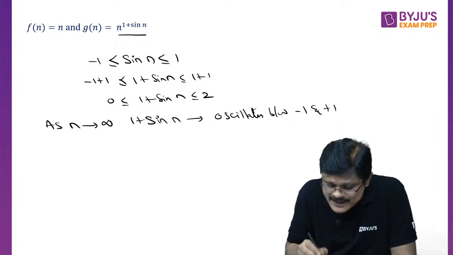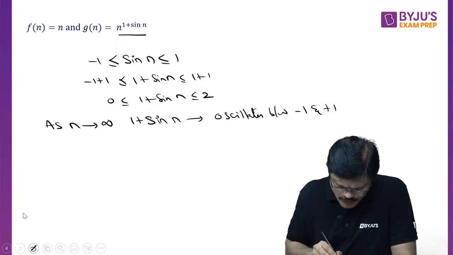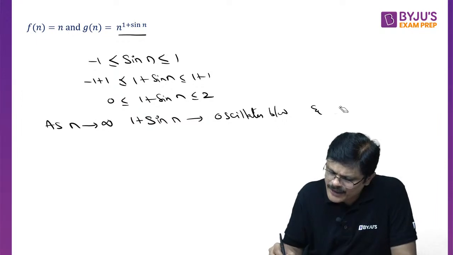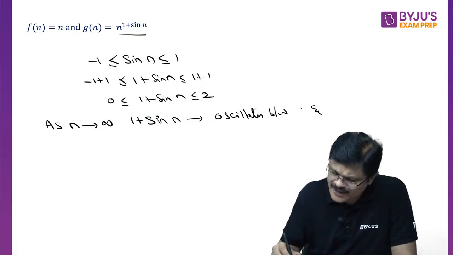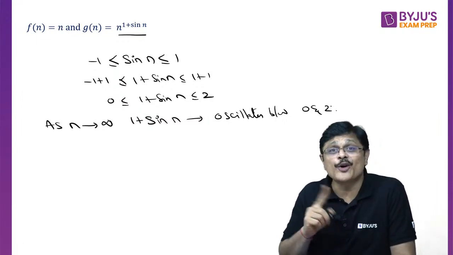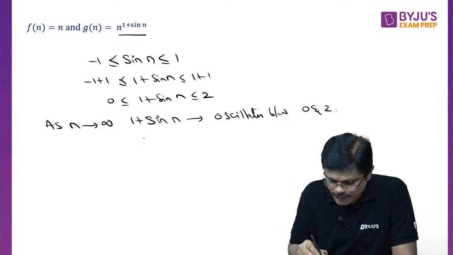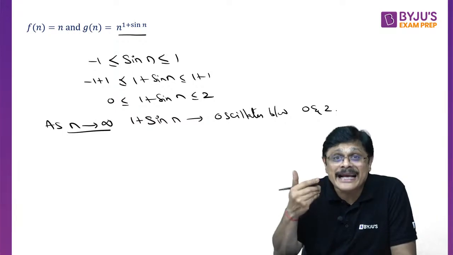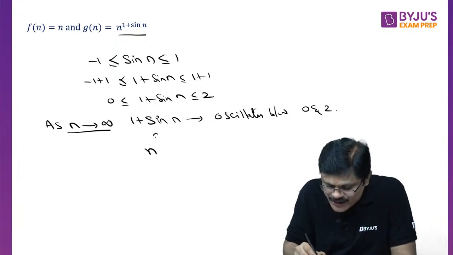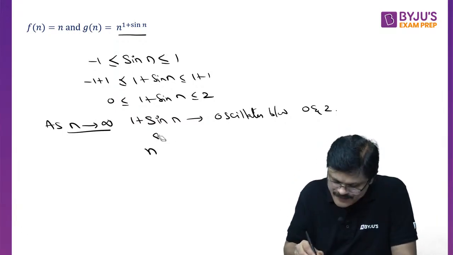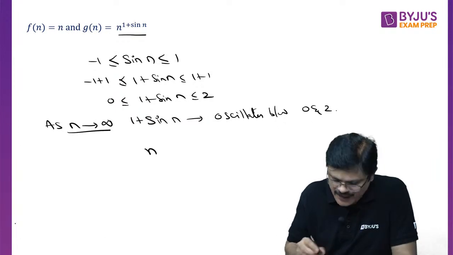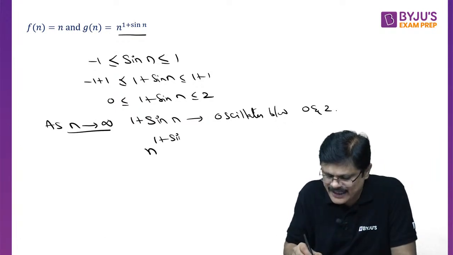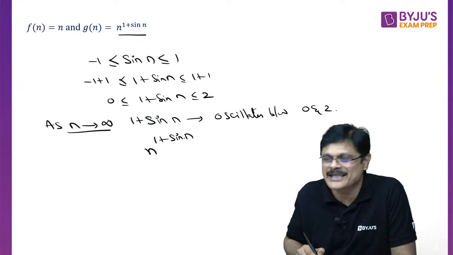So what about 1 plus sin n? This fellow oscillates between 0 and 2, my dear friend. Therefore, as n approaches infinity, that is for large values of n, or asymptotically, what is the behavior of n power 1 plus sin n? What can you say about n power 1 plus sin n?